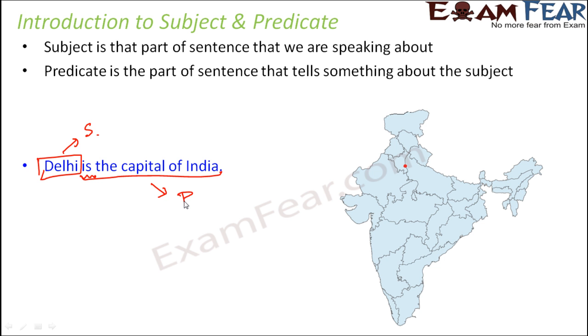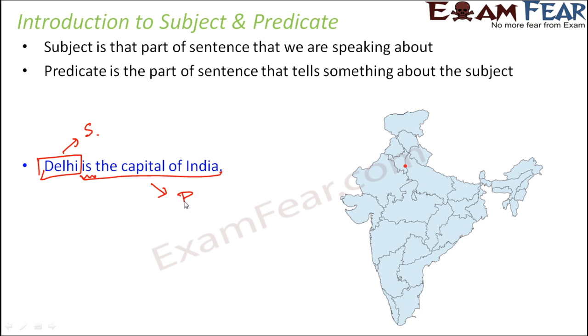Now, another interesting observation is that whichever is the verb in the sentence, that verb is always a part of the predicate. So here the verb is "is". So "is" is a part of the predicate and the verb is never a part of the subject. So subject could only be a person, thing or place, but it could never contain the verb. So verb will always be part of the predicate.